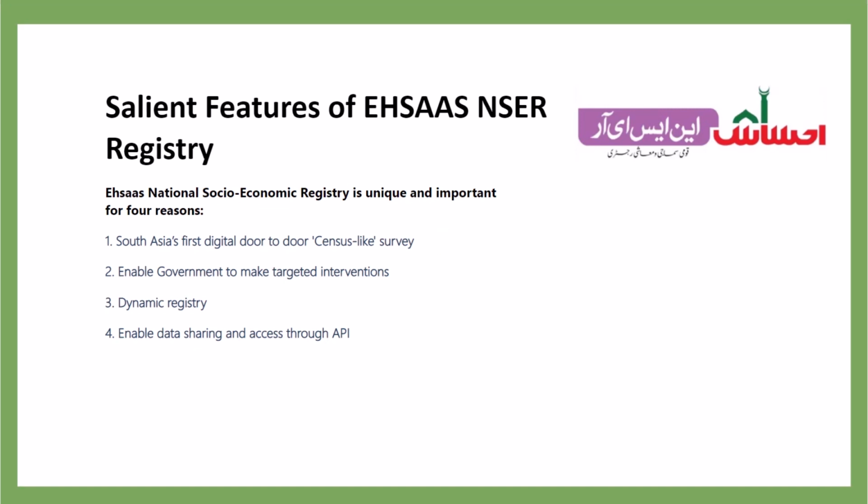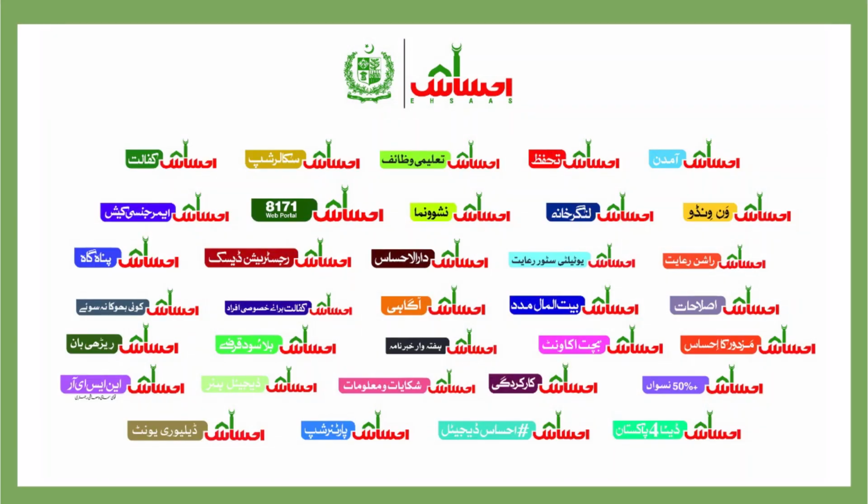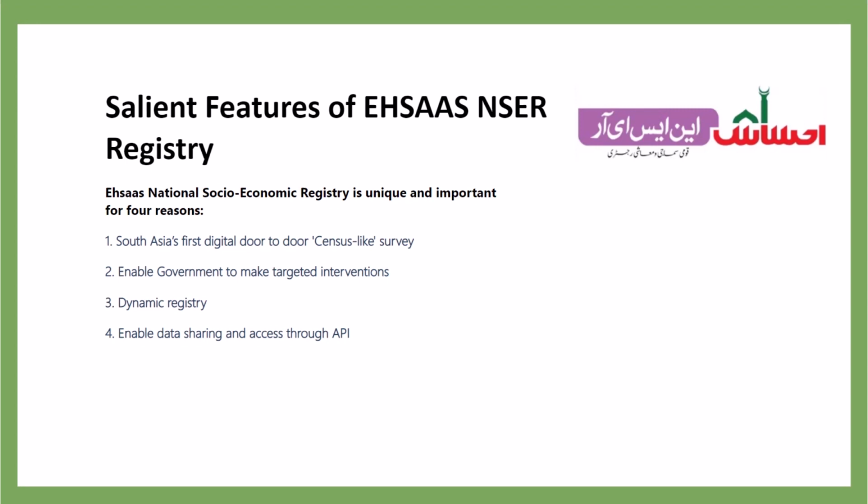Data is the backbone of decision-making, and its relevance for social protection operations is critical because it is only through credible data that you can make evidence-based impartial decisions. The Ehsaas registry is the backbone on which all targeting decisions are made. In Ehsaas Kafalat, in Ehsaas school stipends, in Ehsaas Nasho-Numa, Ehsaas emergency cash, Ehsaas Amdan, Ehsaas Ration Riayat, and other Ehsaas initiatives. Surveys conducted in the past were fraught with challenges owing to their being paper-based. Without inherent controls, they became controversial.